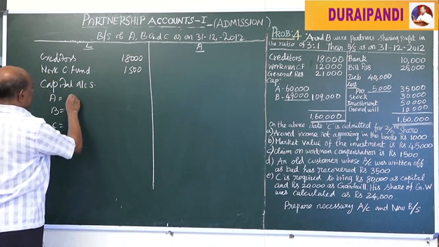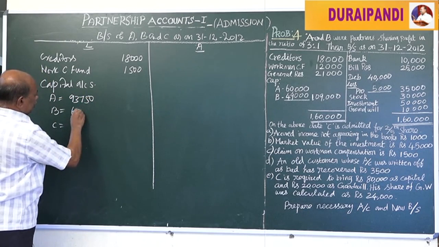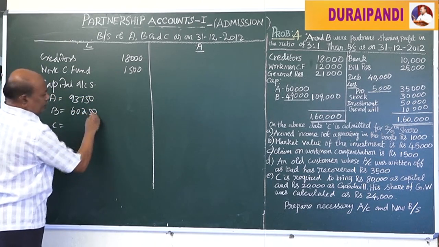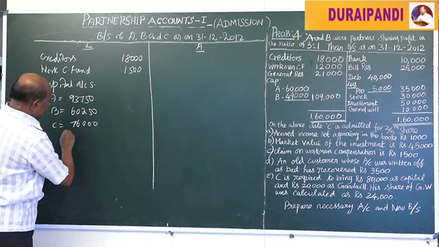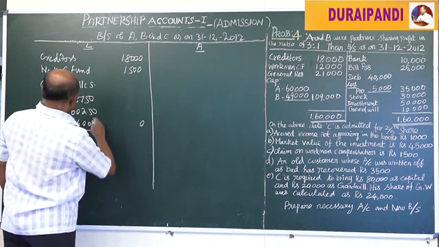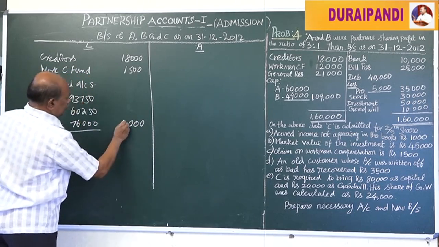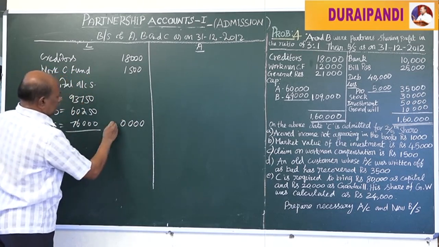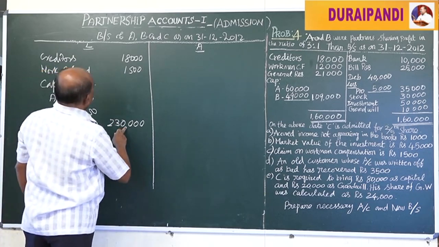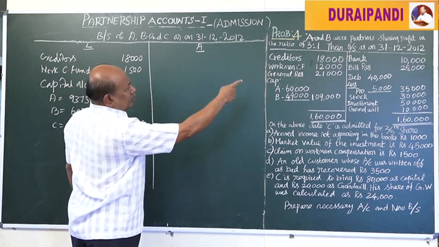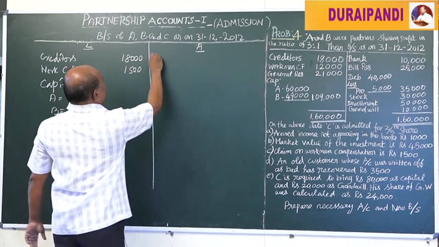For A equal to 93,750, for B equal to 60,250, for C equal to 76,000. The total is 2,30,000. Next we have to arrive at the total of assets. First we have to see the bank account.